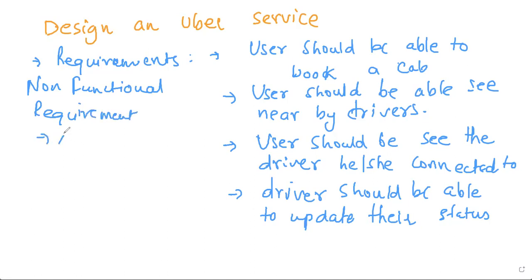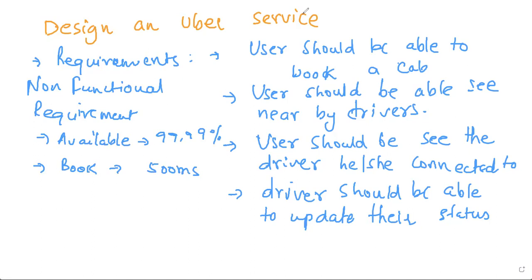System should be highly available. When you say highly available, put a number to that, right? That is like 99.99% of the time it should be available. The book should not take more than like 500 milliseconds, right? Once you click the book button, everything from the...